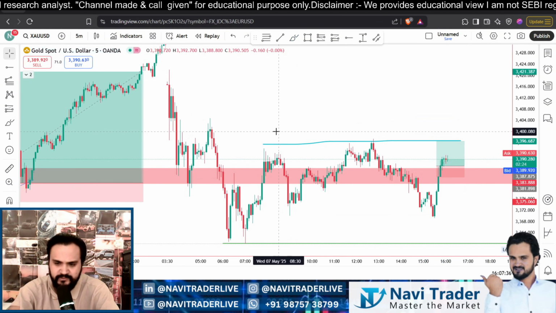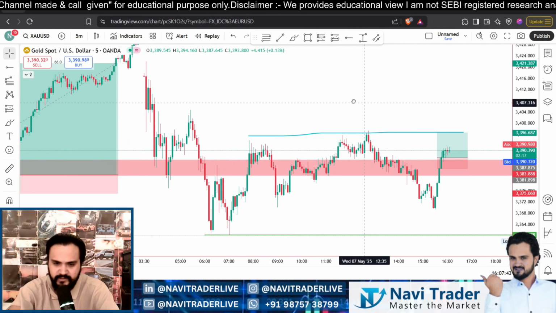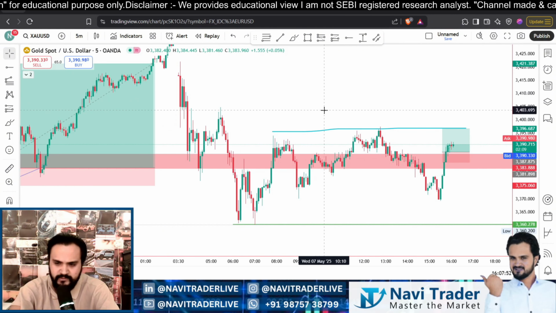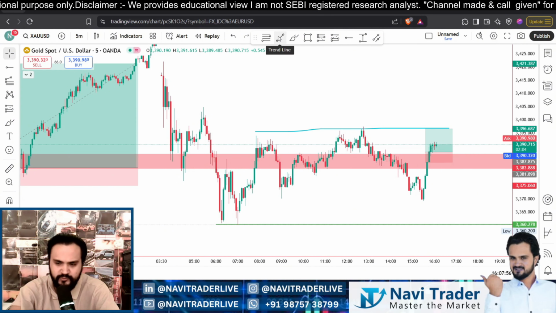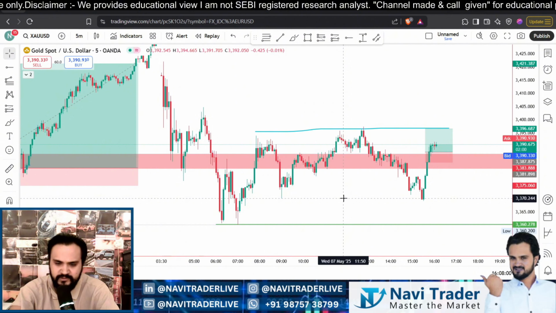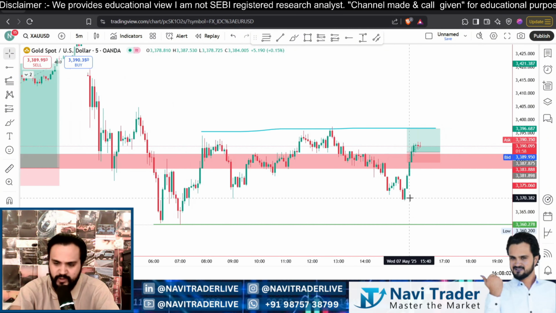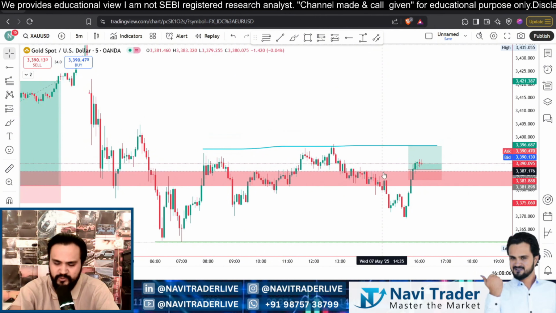India versus Pakistan war has been initiated, and yesterday night we saw an attack from the India side on Pakistan, and lots of things are coming. So maybe we can see some good move in gold, and gold took the liquidity of this level as well. I just missed this trade, so that's why I took this trade from here, because we have a small stop loss.